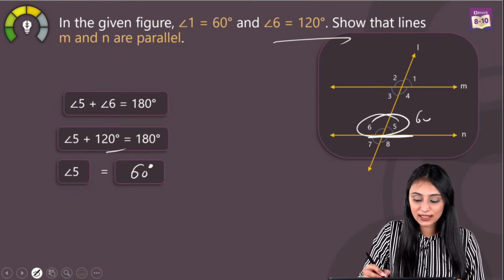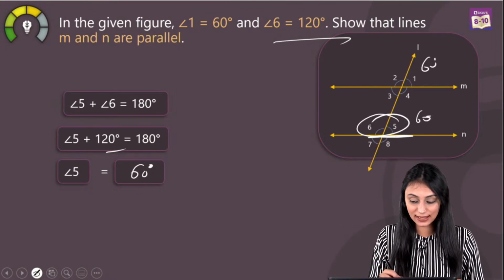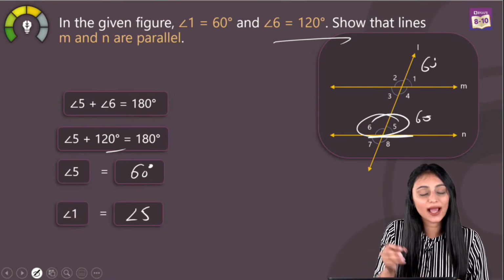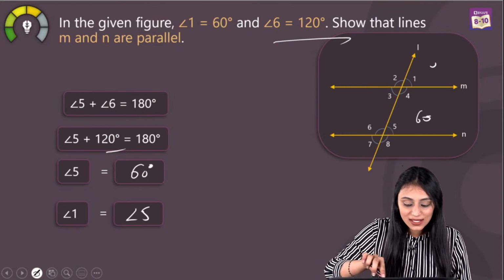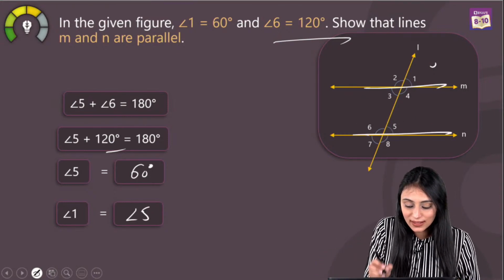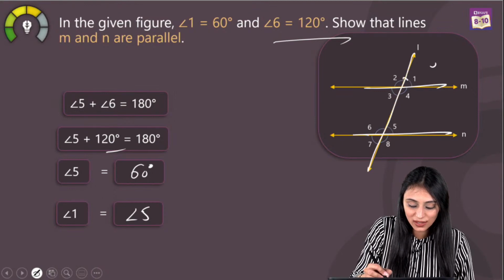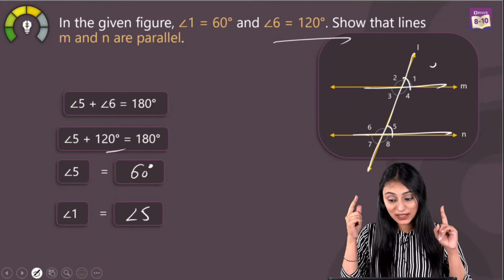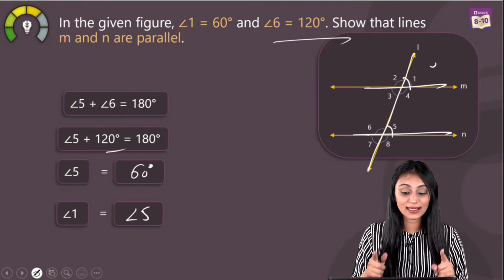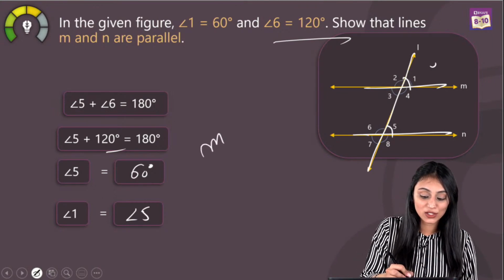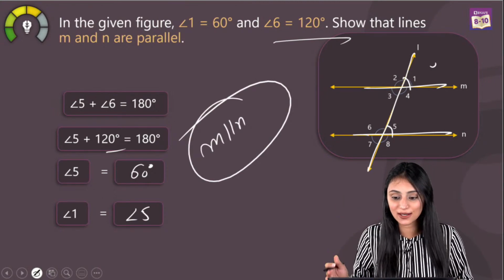Now since this is 60 degrees and angle 1 is already 60 degrees, I can say one thing, that angle 1 and angle 5 are equal over here. Now since angle 1 and angle 5 are on the same side of the transversal, and they both are equal, that means corresponding angles are equal. So I can say that the lines M and N are going to be parallel since corresponding angles are formed over here.